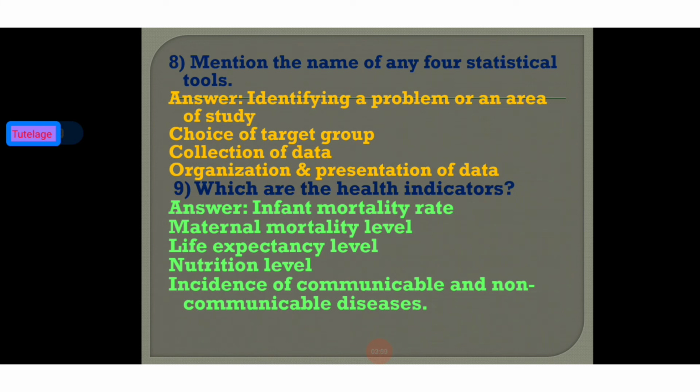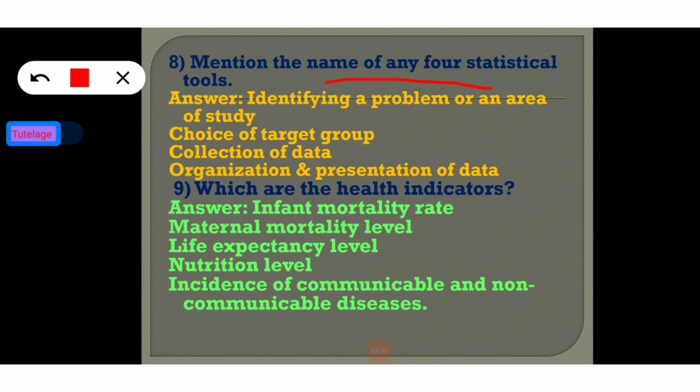So here we can see the next question. Mention the name of any four statistical tools. We have already told the first four steps for developing a project: identifying a problem, choice of sample size, collection of data, organization and presentation of data. So the answer is the same for different questions.